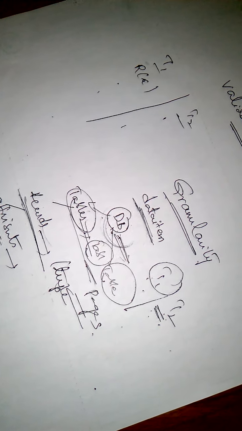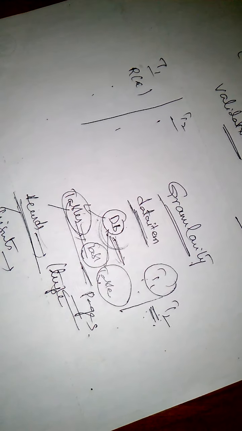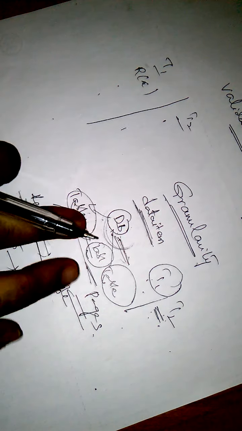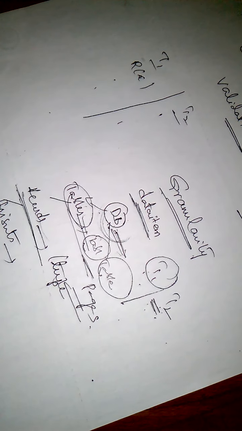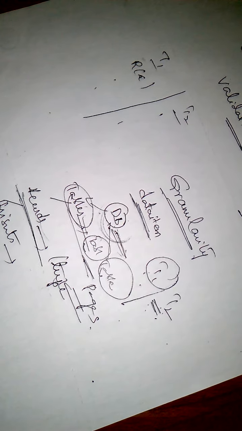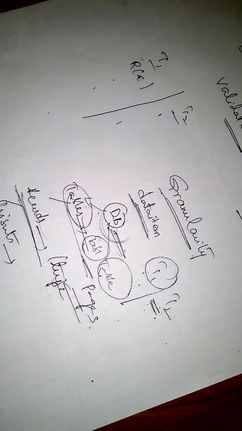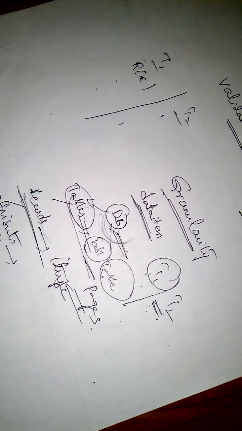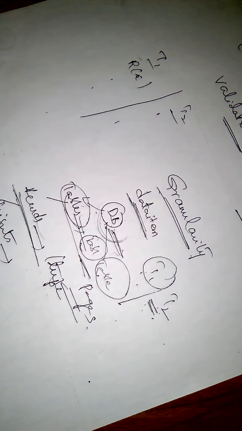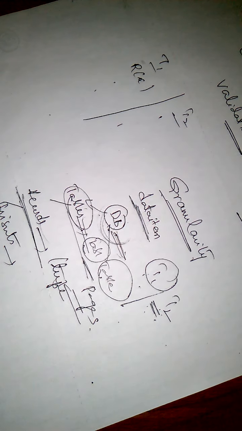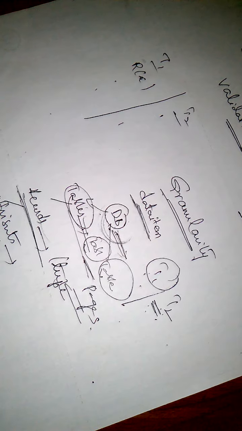Page level. Page means the data of the database which we store on secondary storage devices. In order to make retrieving easy, we store them in the form of pages, so that we can access them easily. That is a page. If we lock that particular page, only that page can be accessed by that particular transaction.